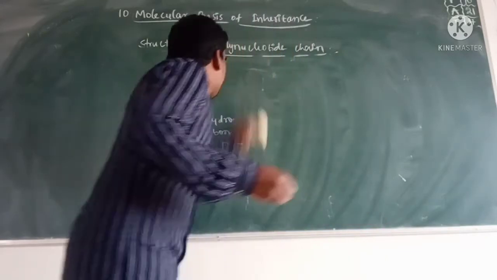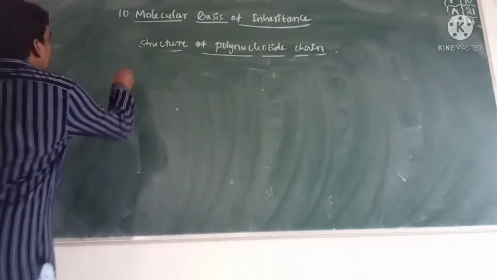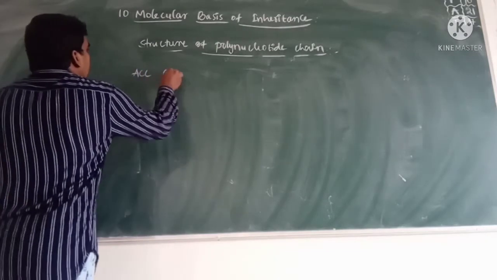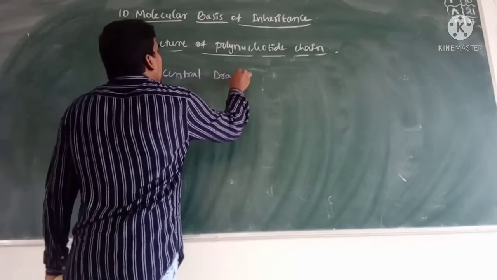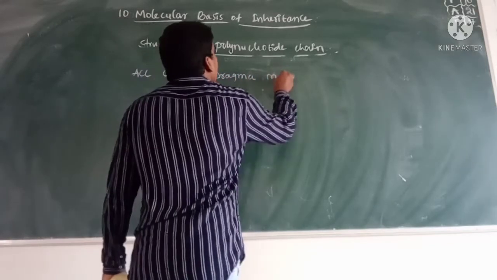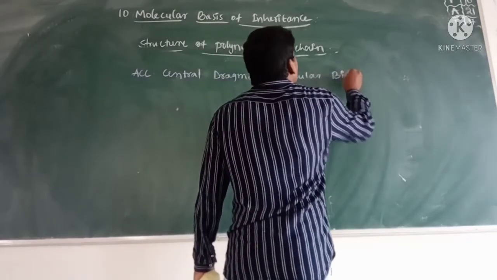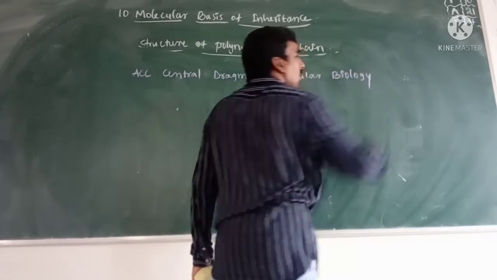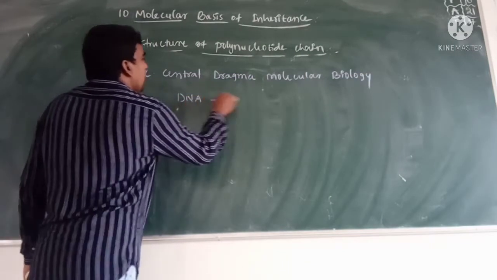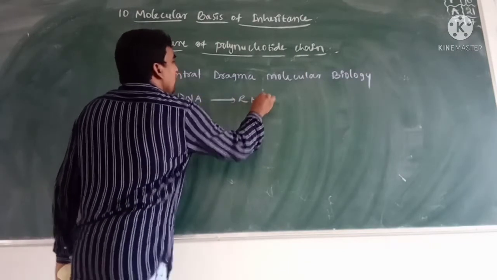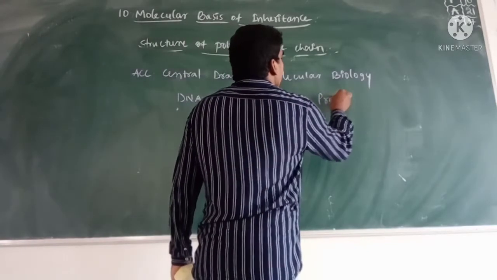According to the central dogma of molecular biology, DNA is converted into RNA, and this RNA is converted into protein.